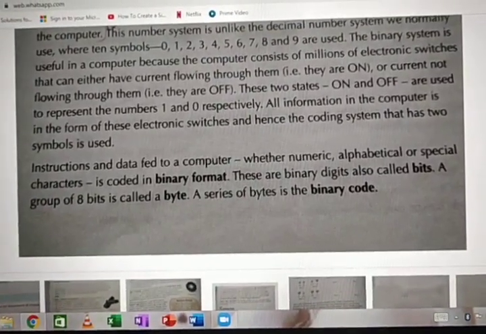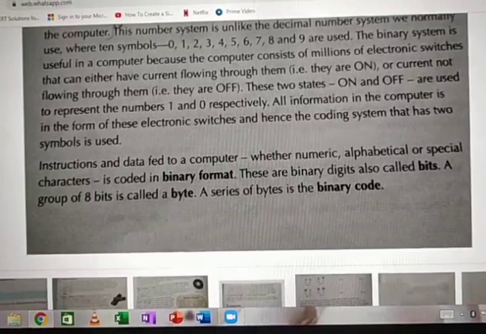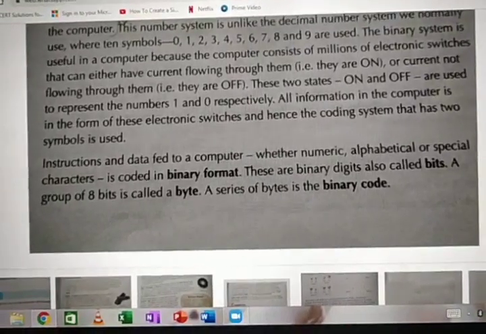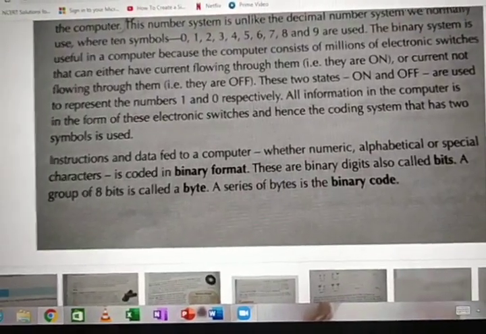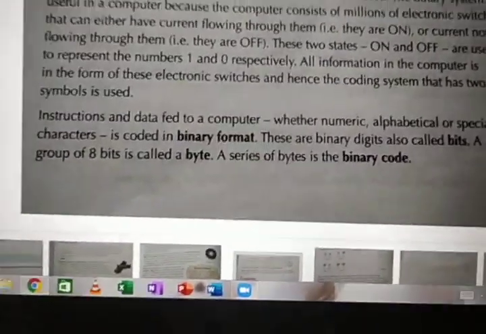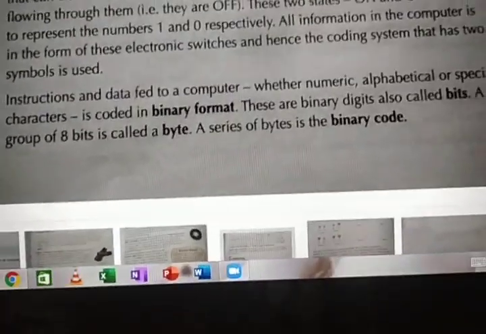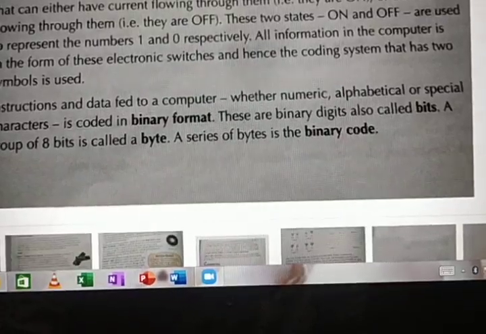The computer has millions of switches in the memory chip, and it knows only on and off. If it is on, 1. If it is off, 0. That's all the computer can understand. Okay. Or the chip can understand. You can take it whichever way you want.